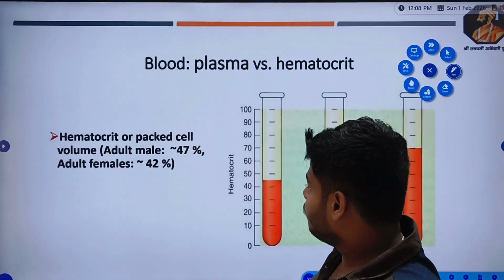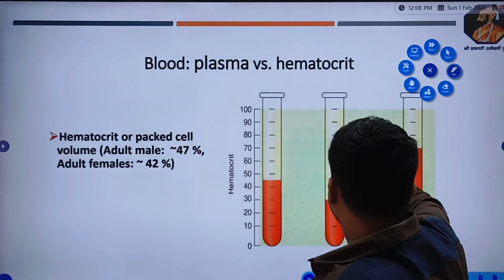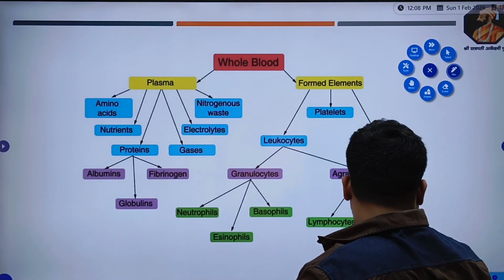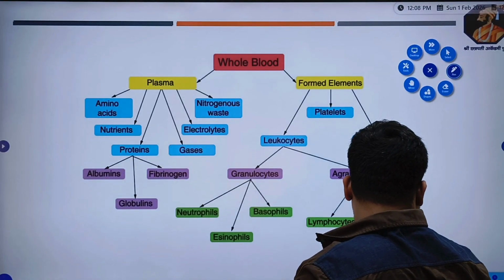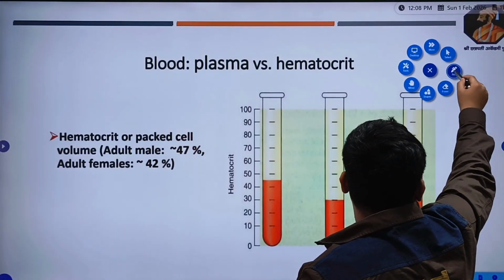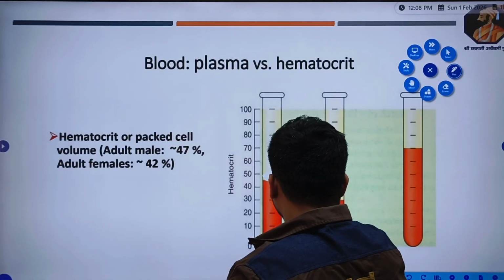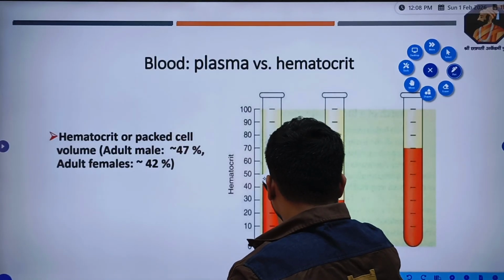When you centrifuge it, you will get a column like this, and here there will be some white color formation, the buffy coat.